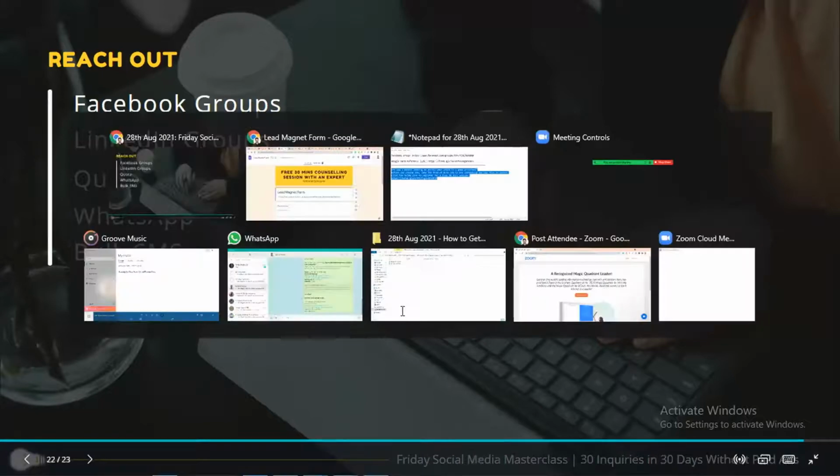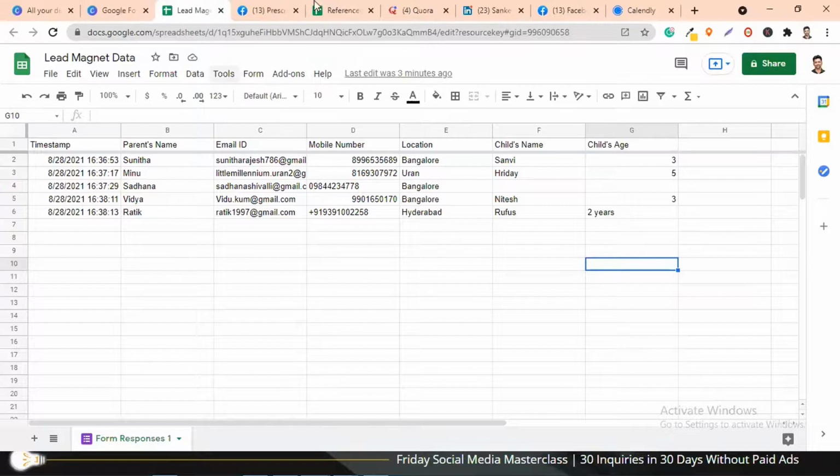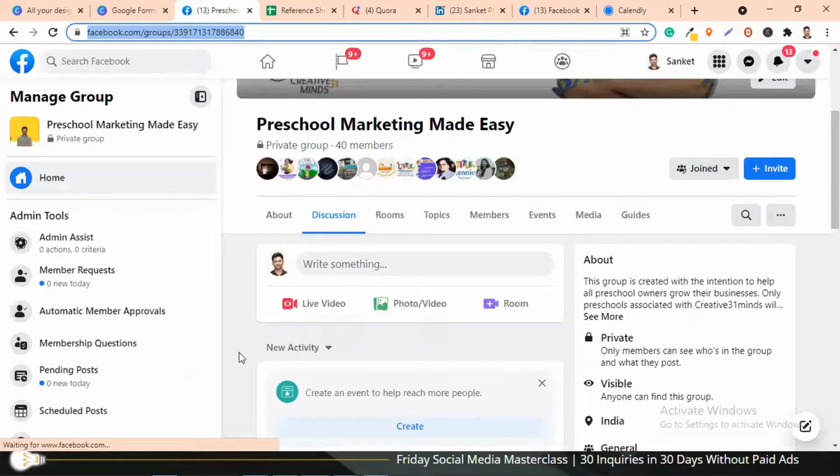So let's go to Facebook. I'm going to just close these forms. Too many windows are open. So once you go to your Facebook account, let me refresh this. Yeah. So once you go to, sorry about the internet, it's a bit slow today.